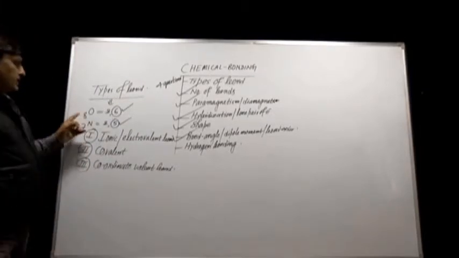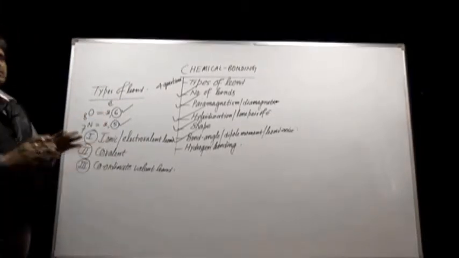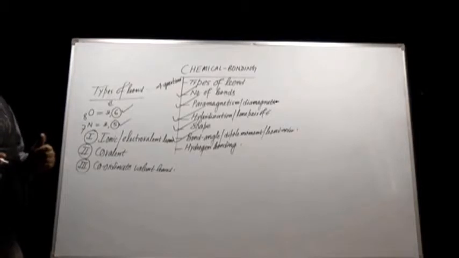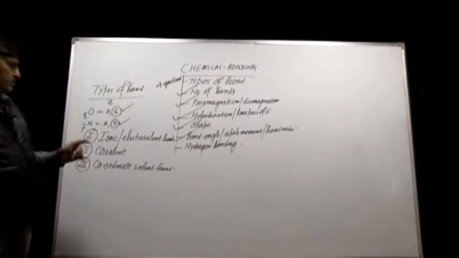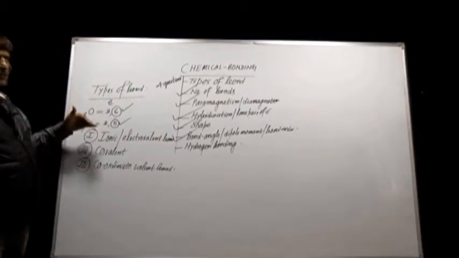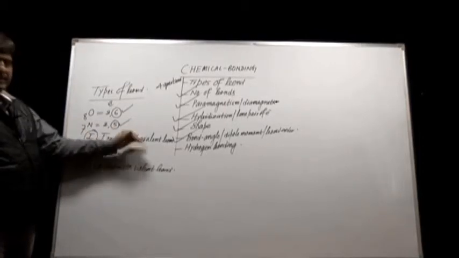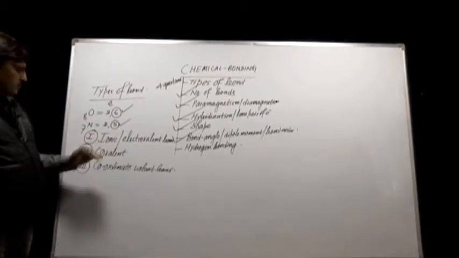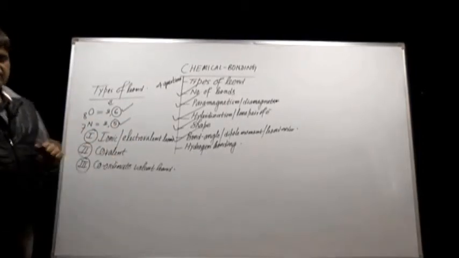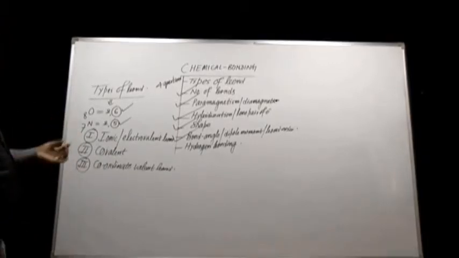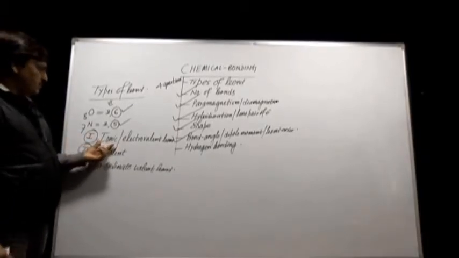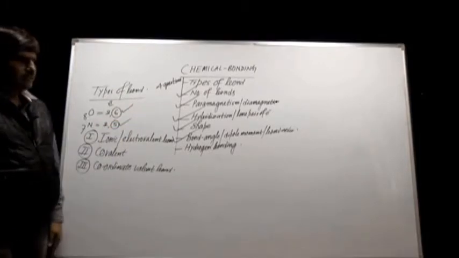So, in order to attain octet configuration, every atom or element has to either lose or gain electrons. On the basis of loss or gain of electrons, there are different types of bond: first the ionic or electrovalent bond, second the covalent bond, and third the coordinate valent bond. Out of these 3 bonds, let us start with the ionic or electrovalent bond.